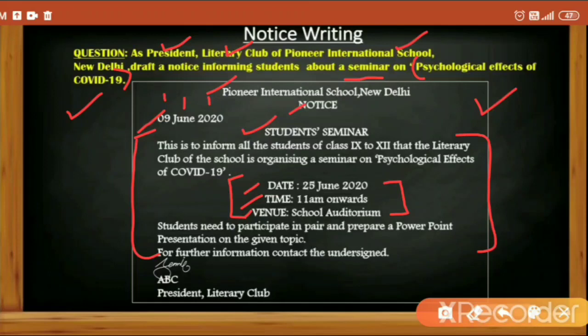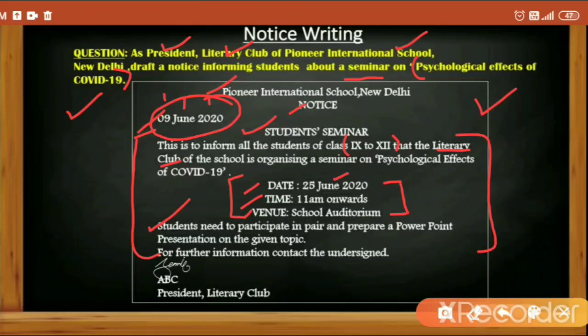So in the first sentence we have made it clear that the seminar is for classes 9 to 12, it is conducted by the literary club, and the topic is psychological effects of COVID-19. Then we have given the date, time and venue. Clear? Here also the date has been given in the same format as the issuing date.